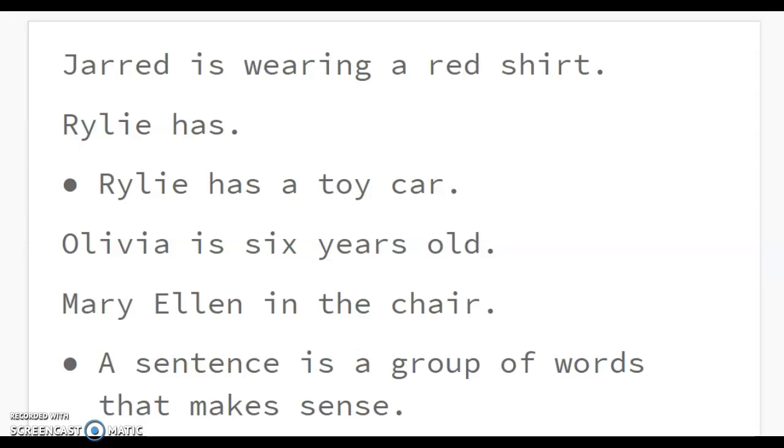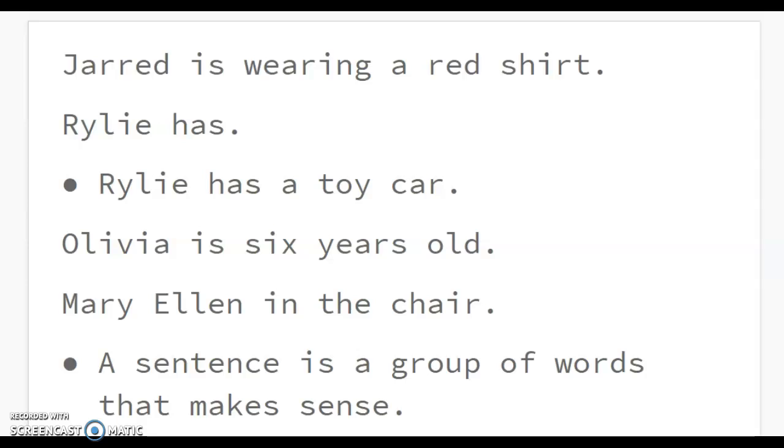So for your work today, you guys are going to be writing a sentence, any sentence you want, but you need to make sure it has enough information that it makes sense, that it is complete. So I want you to write a sentence on a piece of paper or in a notebook, and I want you to upload a picture of your work. If you are not sure how to upload a picture, please text a picture of your work to your teacher.